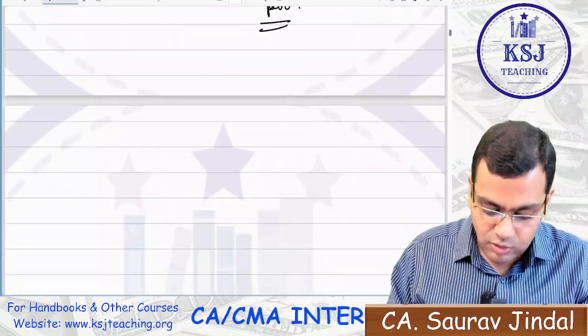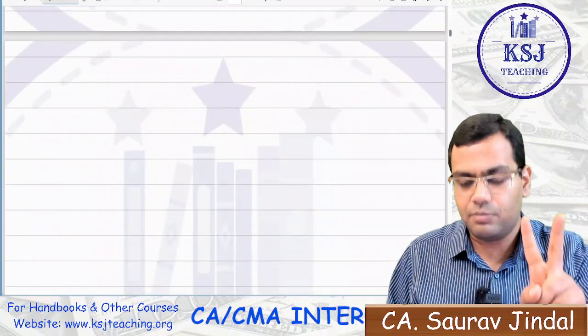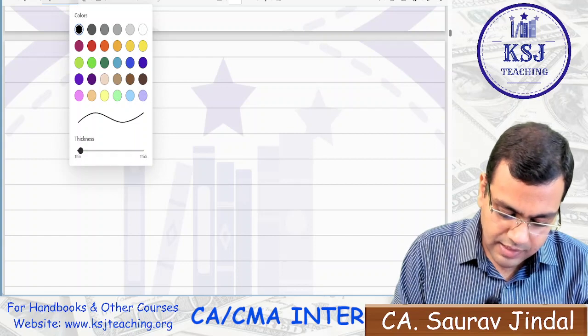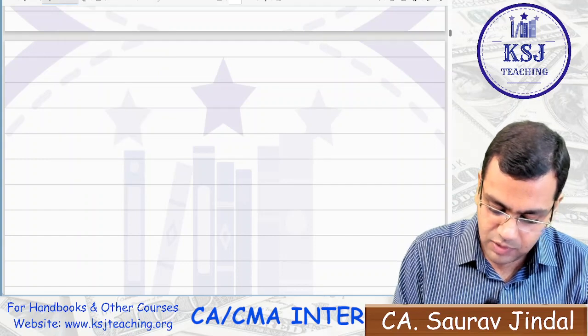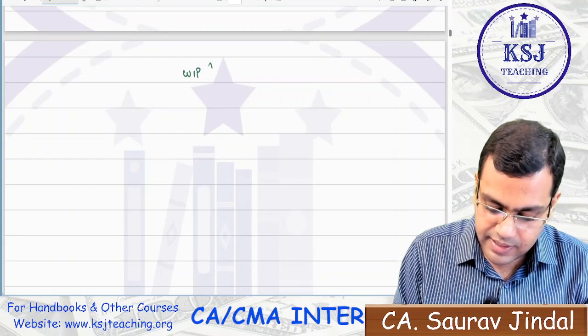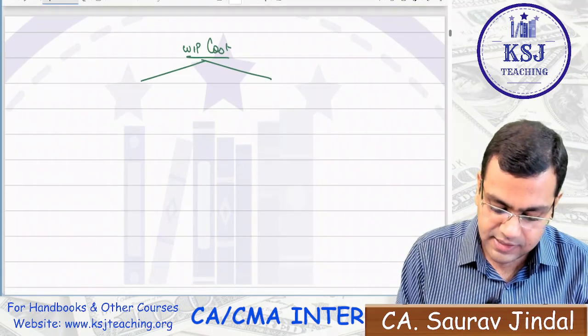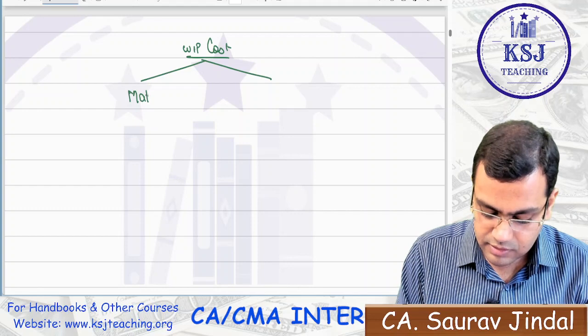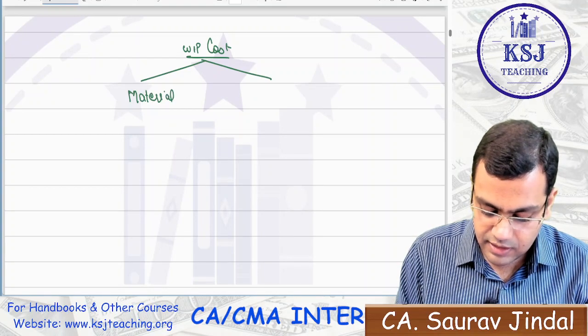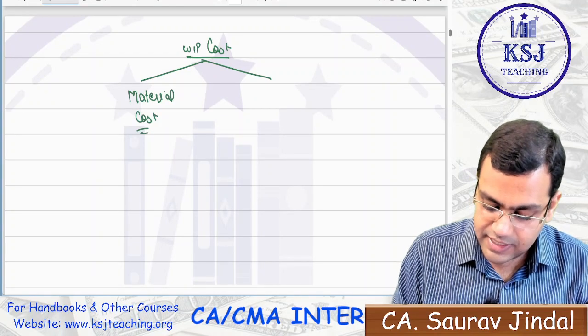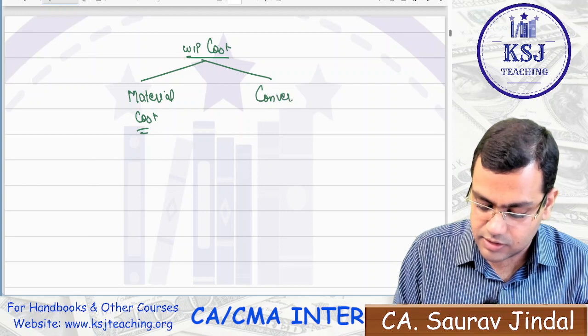Now, the calculation of the WIP cost is dependent upon two things. One is the material cost. Second is the conversion cost.